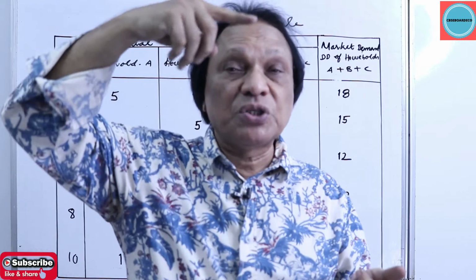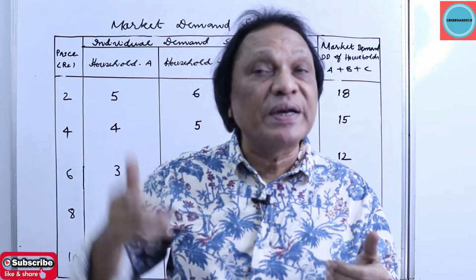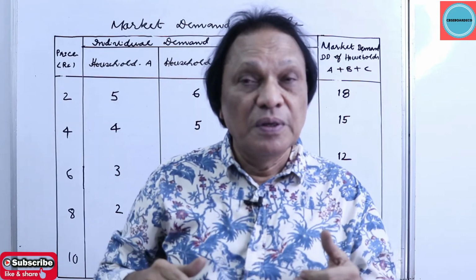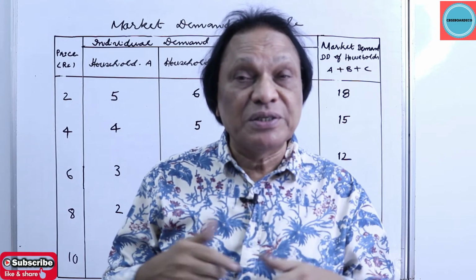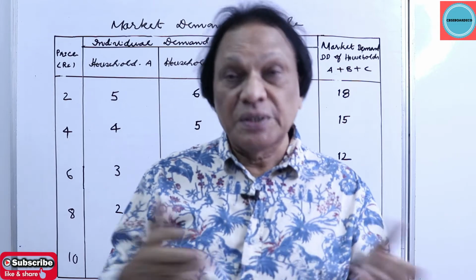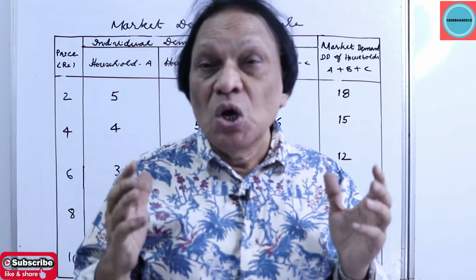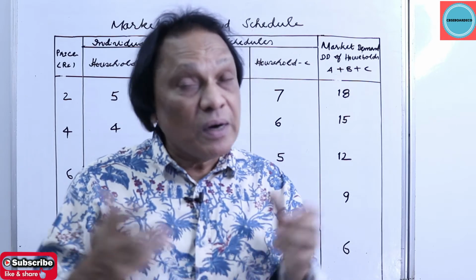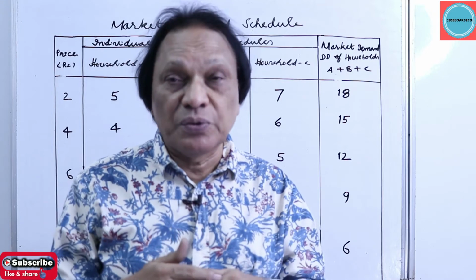We'll take the price as 2, 4, 6, 8, 10. The price is increasing, his quantity will come down, maybe 10, 8, 6, 4, 2. So it shows the inverse relationship. That is an individual demand schedule. That is, the different quantities demanded by the consumer at different prices over a given period of time or a household. Now we discuss a new topic, that is market demand schedule.